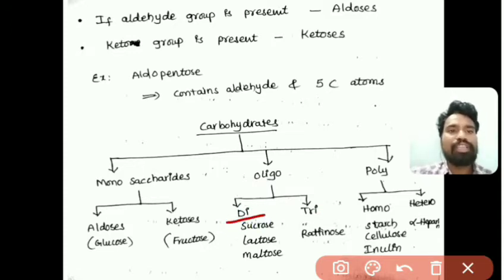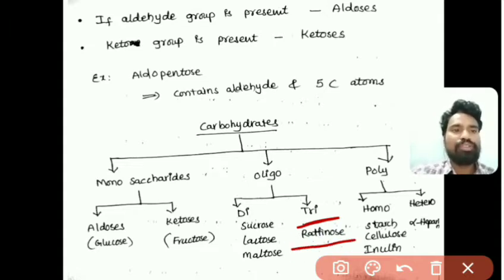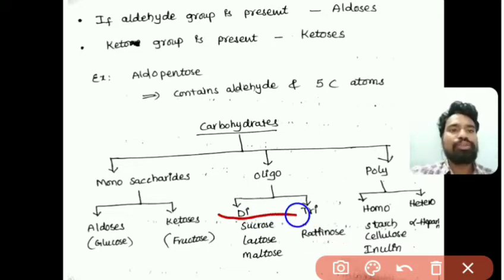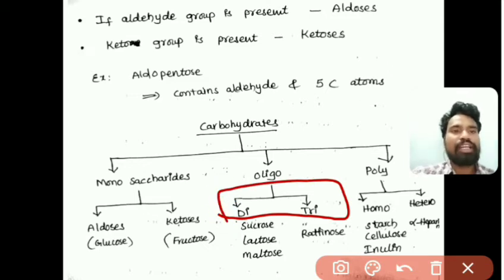Disaccharides consist of 2 units of monosaccharides, for example sucrose, lactose, maltose. Trisaccharides contain 3 units of monosaccharides, for example raffinose. These di- and trisaccharides come under oligosaccharides.